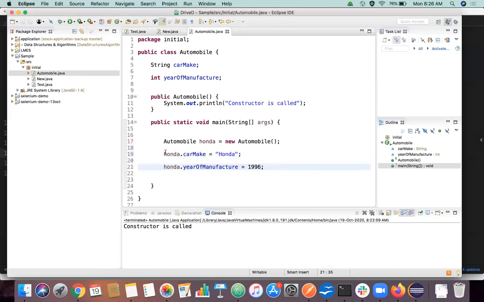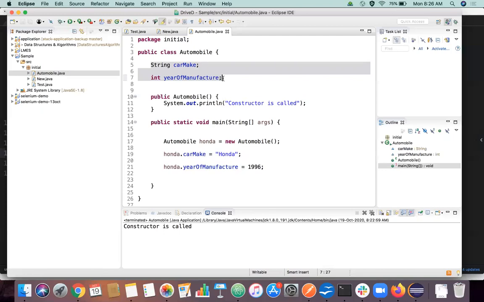Okay, can anyone say what is happening here? Why do we have to do it like this? The Honda object is created, but it's an empty object, right? We didn't assign any value to car make and year of manufacture. Everyone getting my point, right? Honda is an object, but it doesn't contain any value.